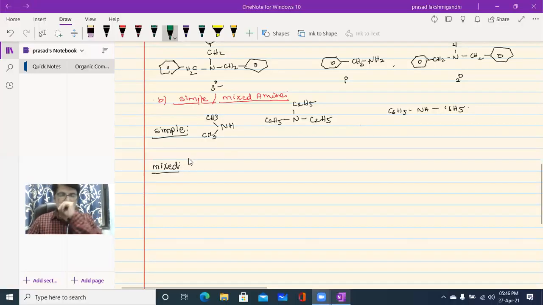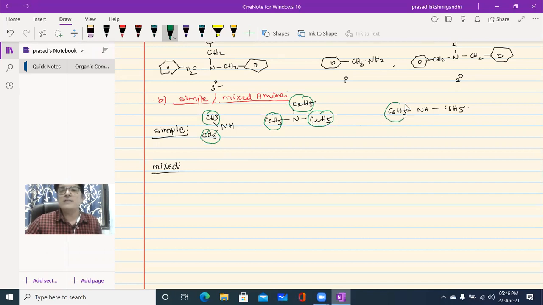These are a few examples of simple amines. In simple amines, the central nitrogen atom has the same groups, like C6H5, C6H5, meaning instead of the benzene ring, just write C6H5. So what is the name of this compound, beta?